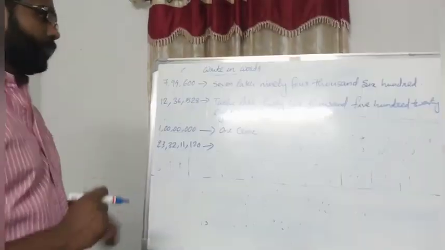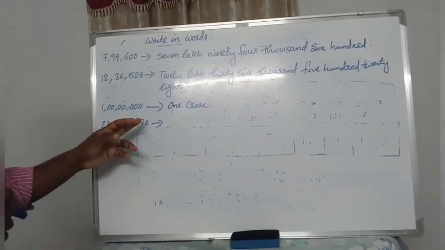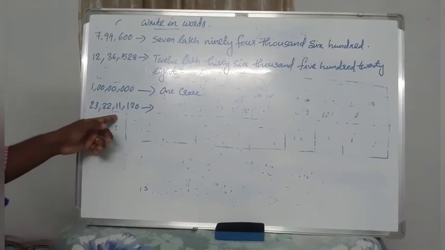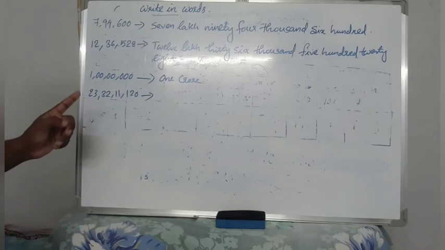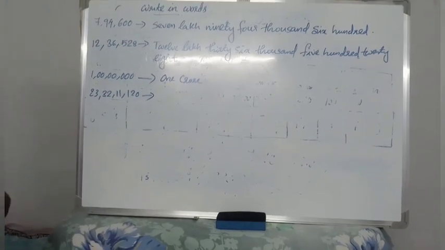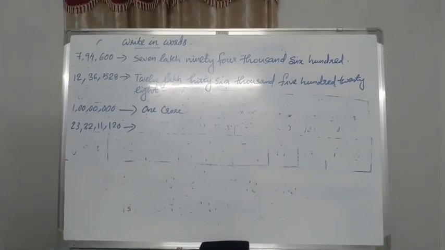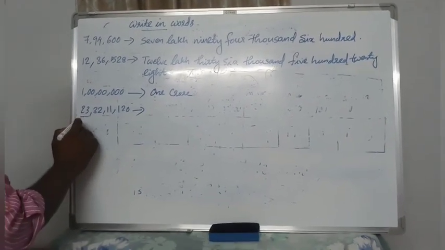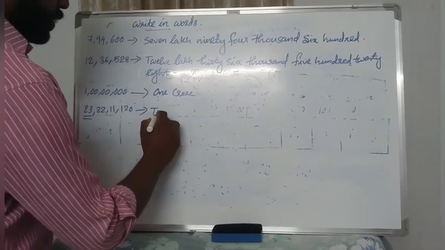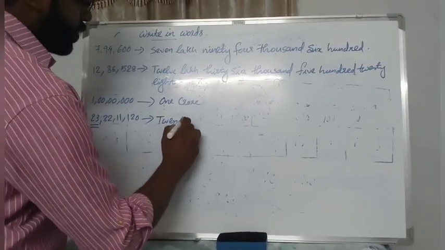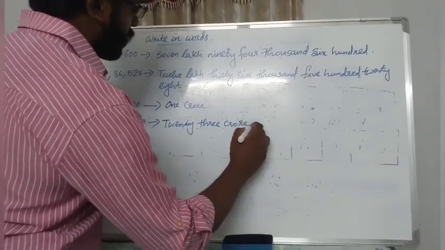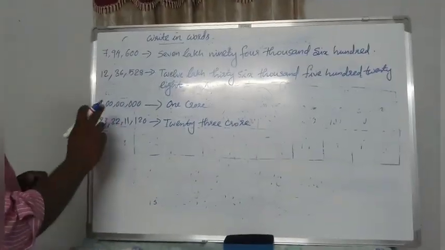How will you read this number? First you count the place values. Ones, tens, hundreds, thousands, ten thousands, lakh, 10 lakh, crore, 10 crore. So it's a 10 crore number. So first we read this together. This is 23 crore. Balance 23 crore.